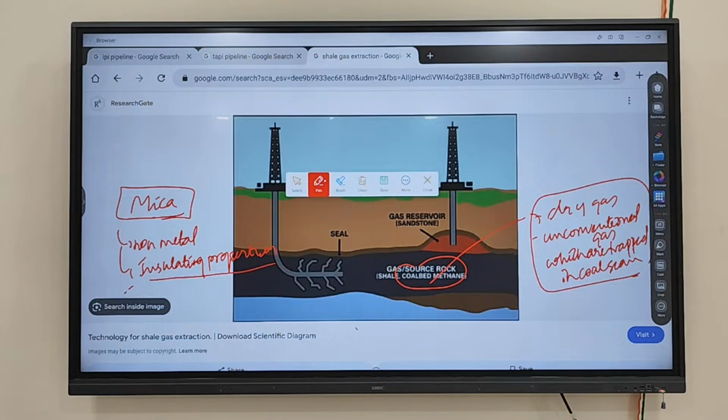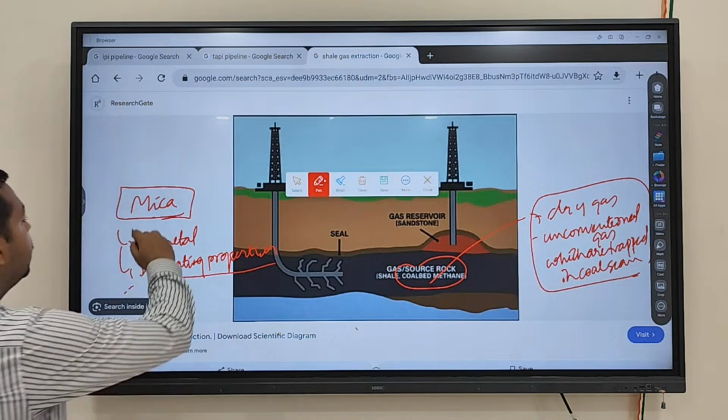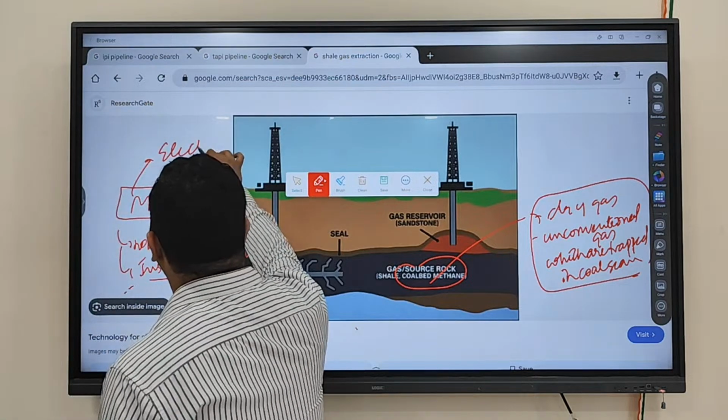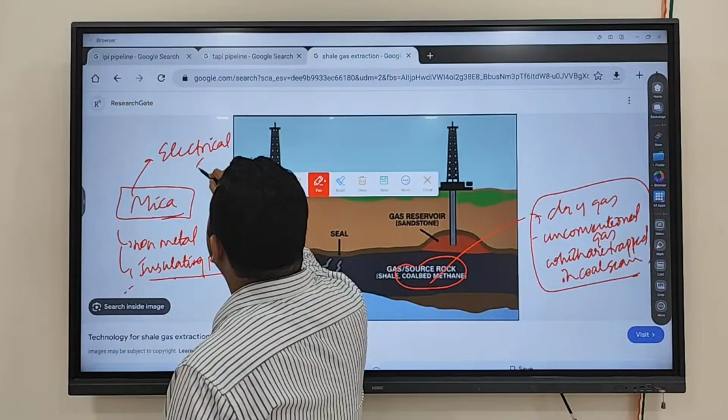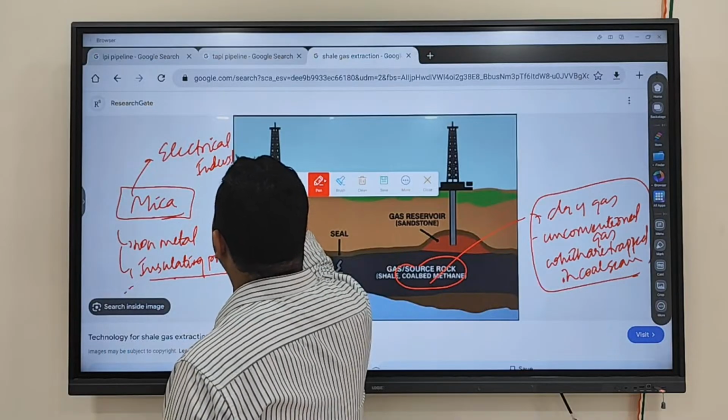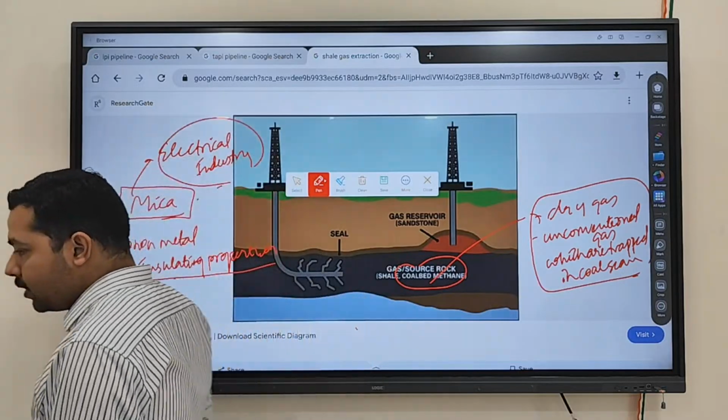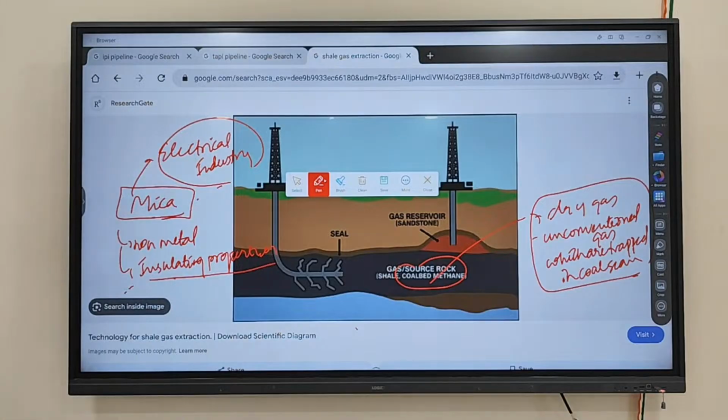So mica is a non-metal. It is going to oppose the movement of electricity. So that's why it is known for its insulating properties. As a result, mica is heavily used in what? Mica is heavily used in electrical industries. It has a very important usage in electrical industries as it is a good insulator. Fine.